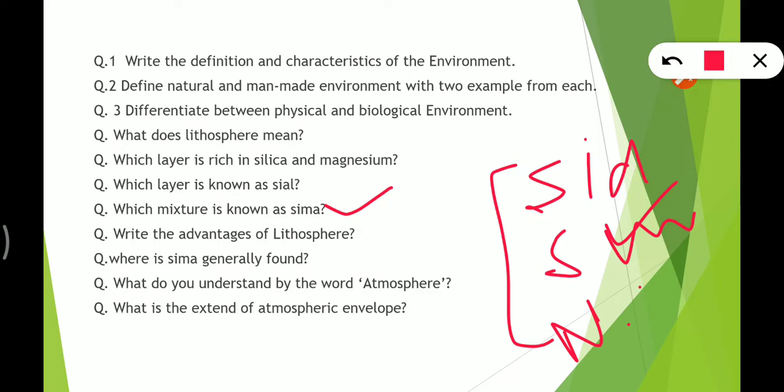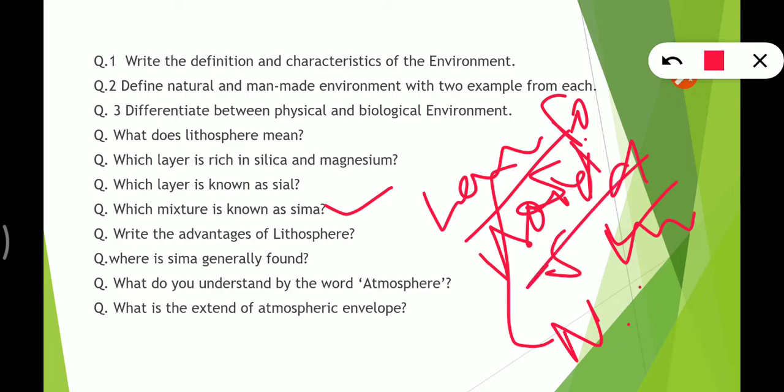Write the advantages of lithosphere. So I have already told you: it provides land for living beings and soil for the plants. Okay, then we have: where is Sima generally found? So I told you it is in the upper layer of the earth.